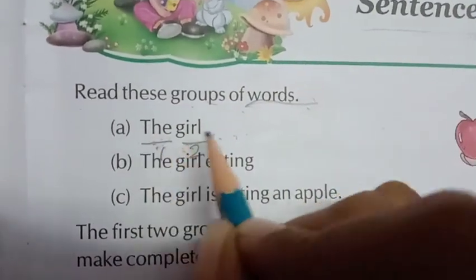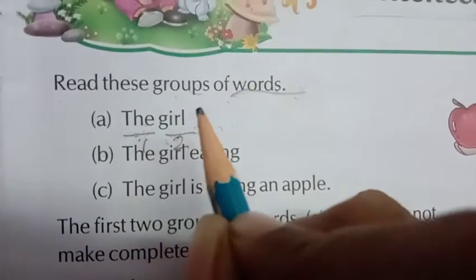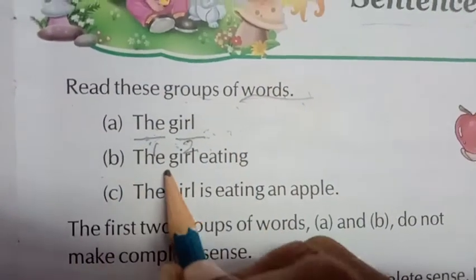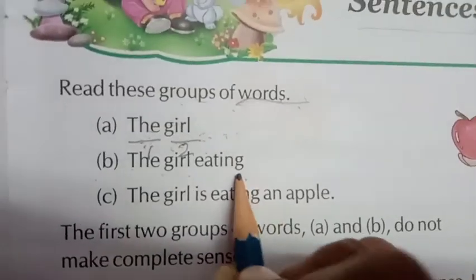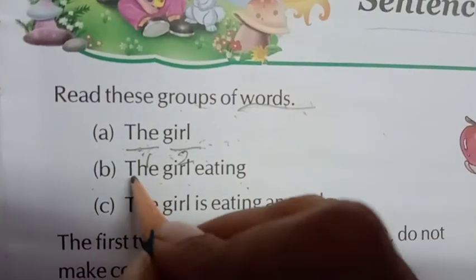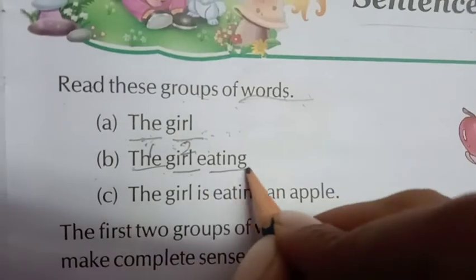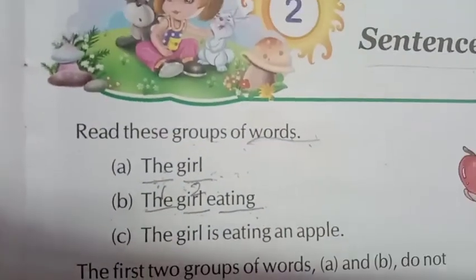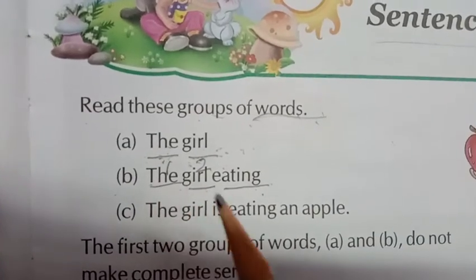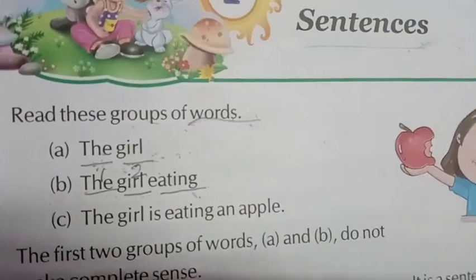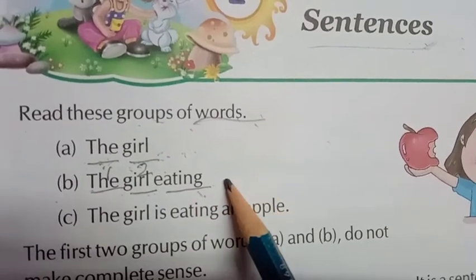These are also a group of words. This is one word and this is the second word. Right. See the B one: the girl eating. Here they have given us 3 words. What are they? T-H-E, the, G-I-R-L, girl, E-A-T-I-N-G, eating. Does it make any sense? The girl eating. What is she eating? Does it mention anything? No, it doesn't mention anything.